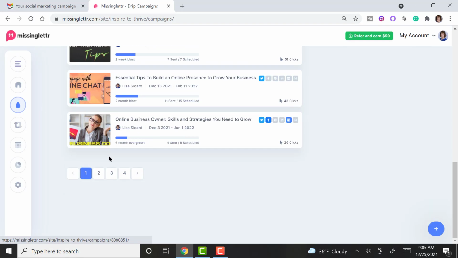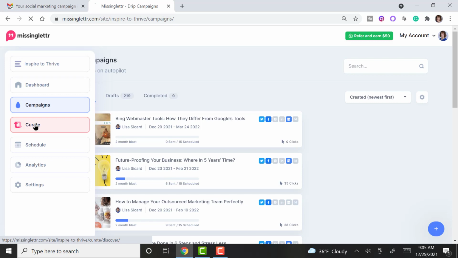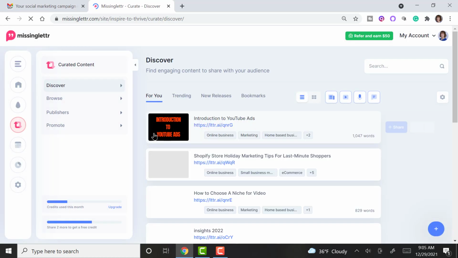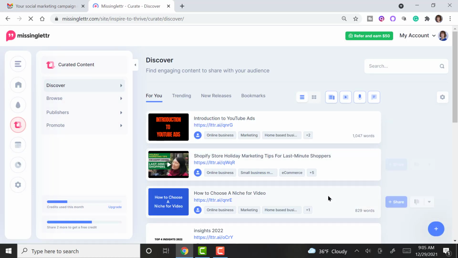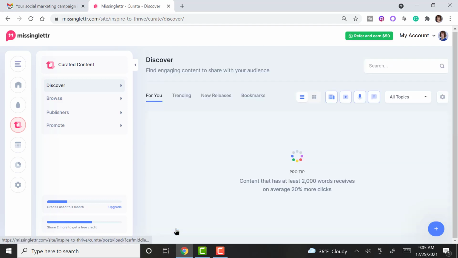I wanted to show one more, nope, that's not it. I wanted to go to curate. So this is where you curate other people's content and they curate yours. So this is a fabulous feature of MissingLettr as well.